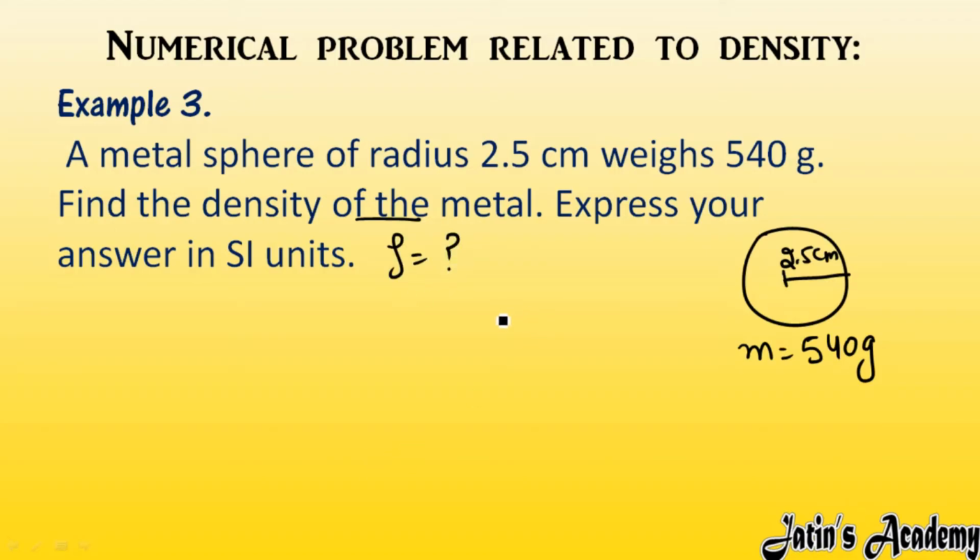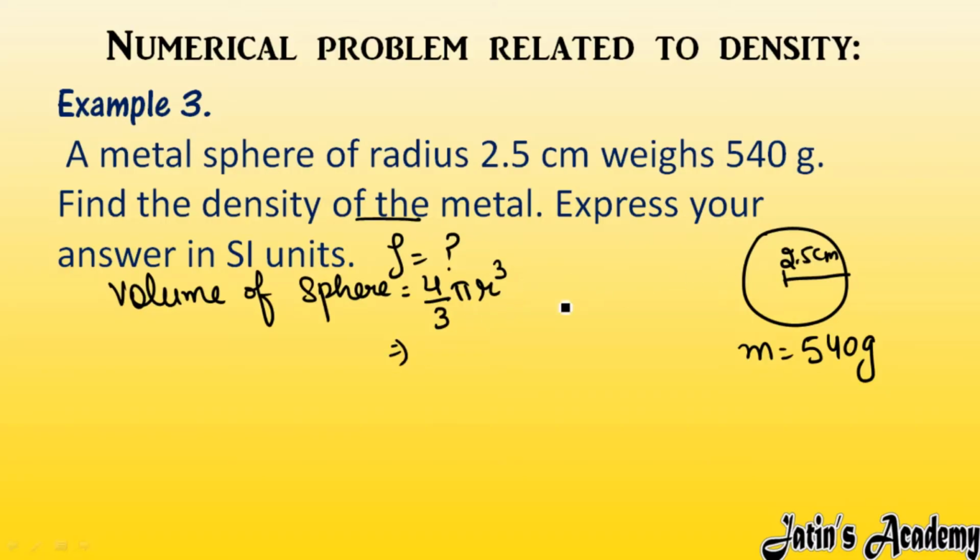As we know, in density we have to check out mass as well as volume. So here mass is given, fine, but my main problem is about the volume. So what is the volume of sphere? Here you have to remember the formula for volume of sphere. Volume of sphere is equals to 4 by 3 pi r cube. So just put the value of radius here. It will be 4 by 3, pi means 22 by 7, and radius here we are having 2.5 cube.